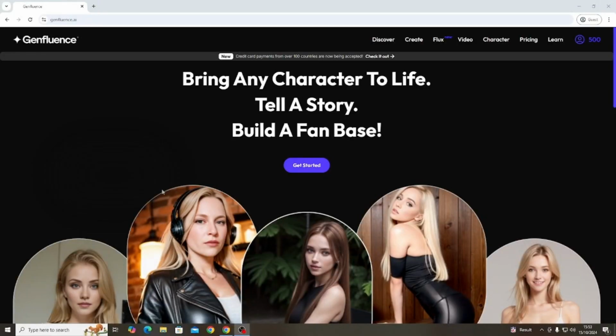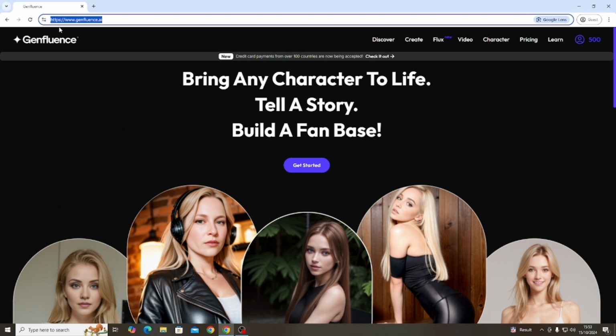We're on the computer right now, and the software we're going to be using is called Genfluence.ai. There are many softwares out there, and you can feel free to use any one you want, but I believe this one is the best as it's beginner friendly and can do anything you want. It can make NSFW content and you can save your own character. Other ones can do that too, but I believe this is the most simple. I'll leave a link for it in the description.